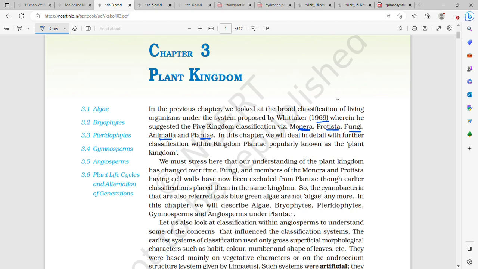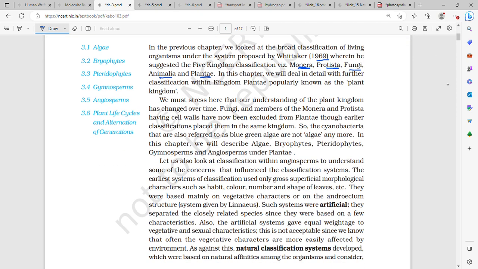with further classification within kingdom Plantae. Kingdom Plantae is also popularly known as plant kingdom. We must stress here that our understanding of the plant kingdom has changed over time. Fungi and members of Monera and Protista having cell walls have now been excluded from Plantae, though earlier classifications placed them in the same kingdom, during the two-kingdom classification of Carolus Linnaeus. So the cyanobacteria, which are now referred to as blue-green algae, are not algae anymore. In this chapter we will describe algae, bryophyte, pteridophyte, gymnosperm and angiosperm, which are placed under plant kingdom or Plantae.